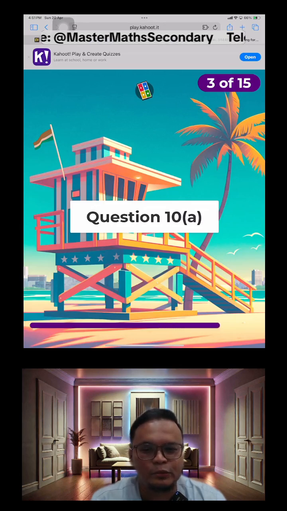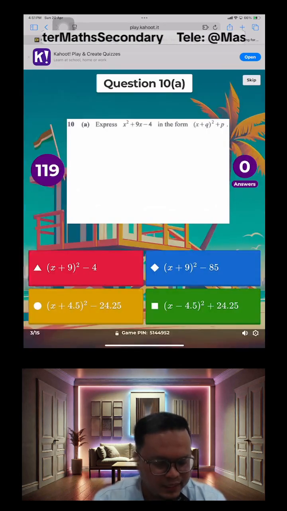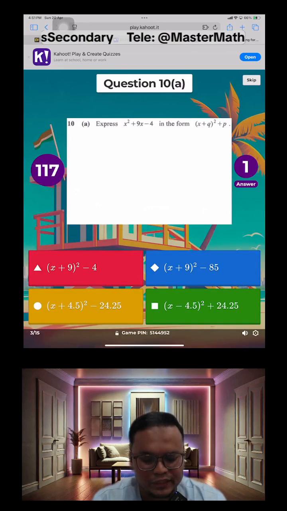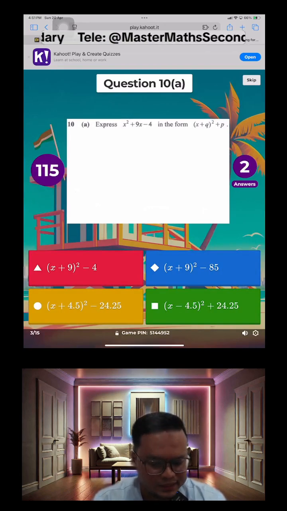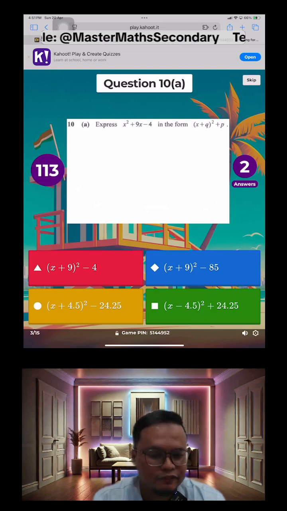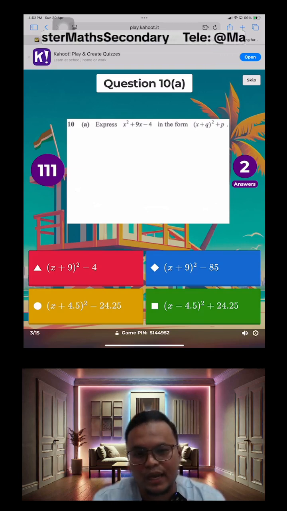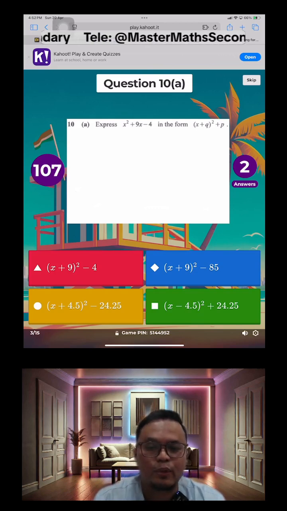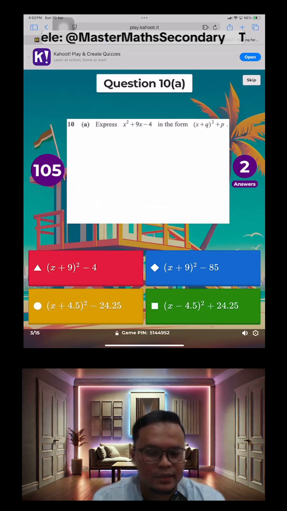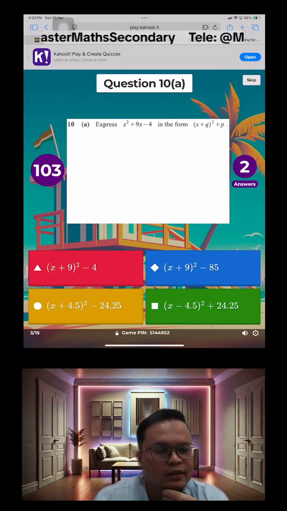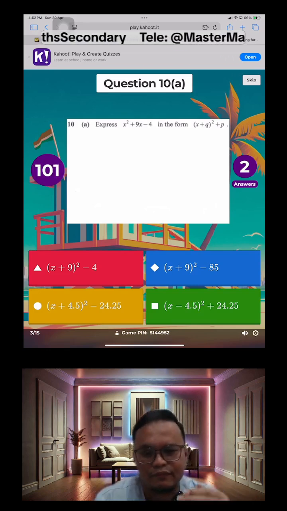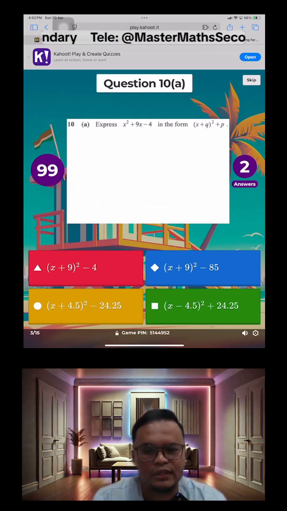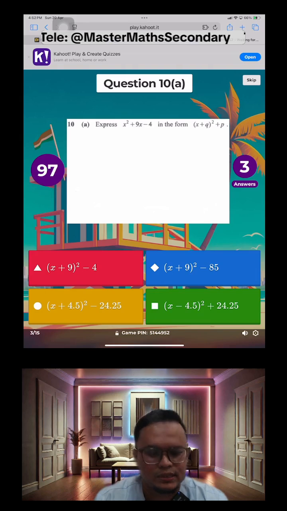Question 10 has 2 parts. Let's do the first part first, 10 part A. Now you're asked to express the quadratic function x squared plus 9x minus 4 in the form (x plus q) squared plus p. Now we have to use completing the square here. Can you guys still remember? This was taught in Sec 3. I think the Sec 3 students have already done this as well. So if you're a Sec 3 student, you can definitely do this as well.